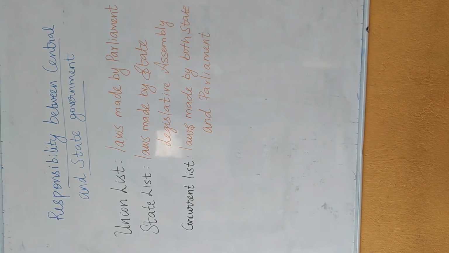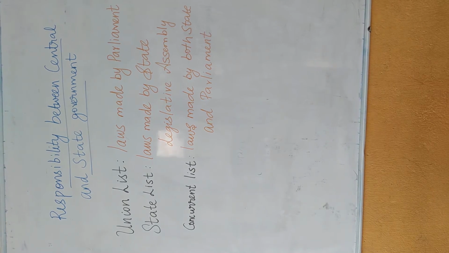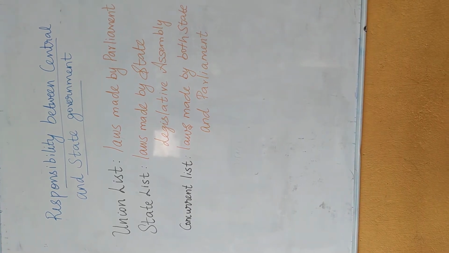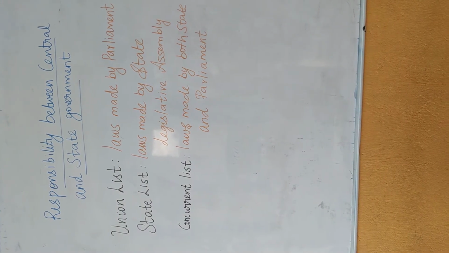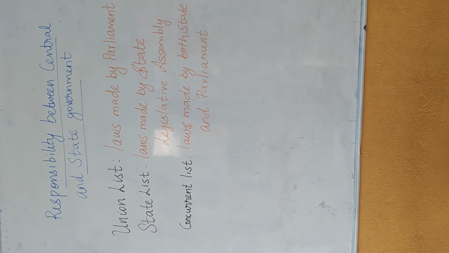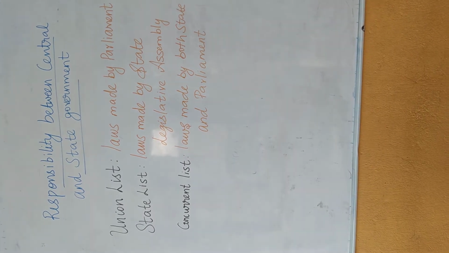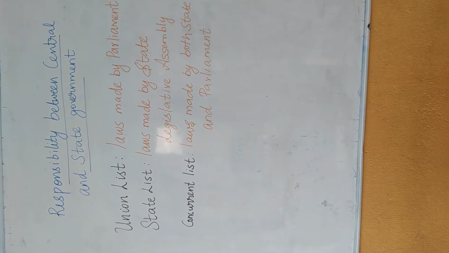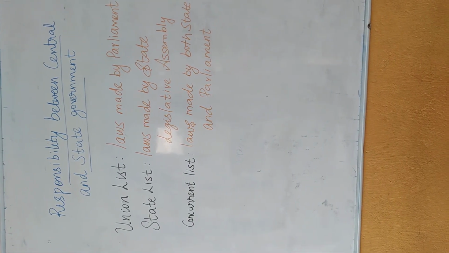The concurrent list. The concurrent list is where the laws can be made both by the parliament and the state legislative assembly. These can be examples of education, laws of the industries, electricity, labor, etc. And when we come to the concurrent list, we would have heard about the new educational policy which is going on in India right now.